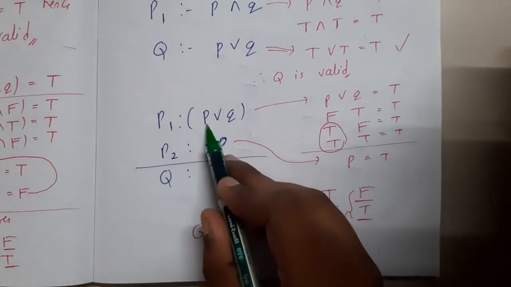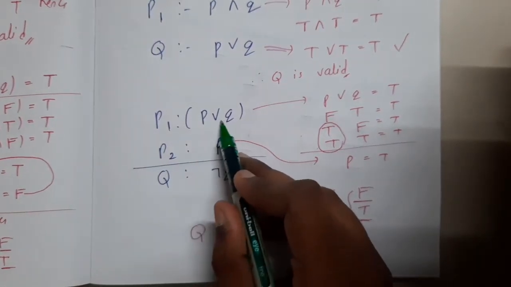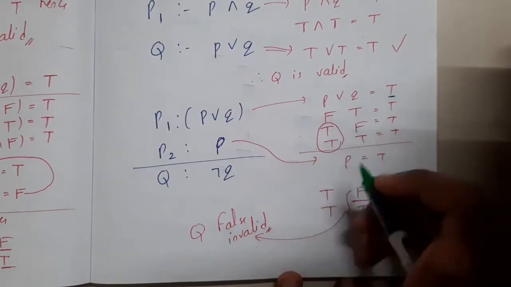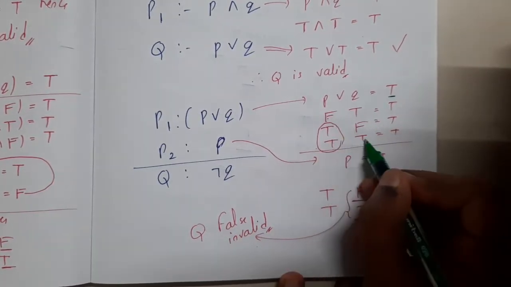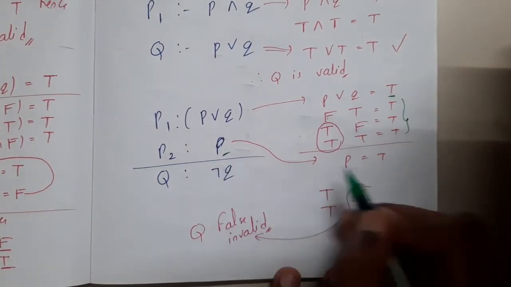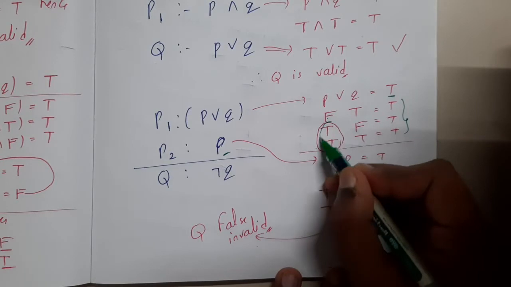So let us continue. P or Q is nothing but we want to say it is true, right? And there are three possibilities: false, true; true, false; and true, true. In all those cases, it will be true. But in the next step, they gave the value of P as true compulsorily. So there are only two cases.